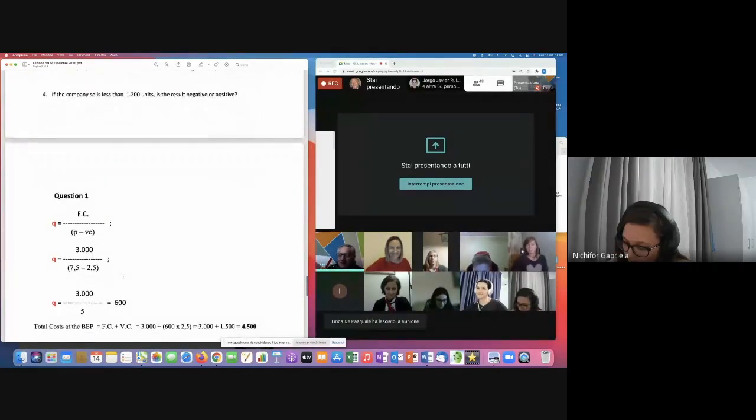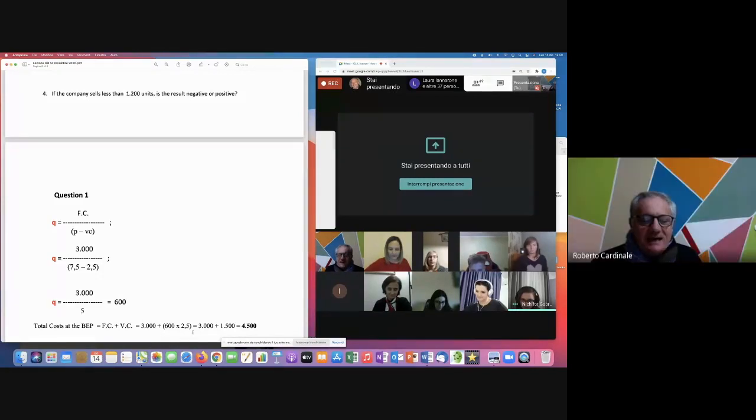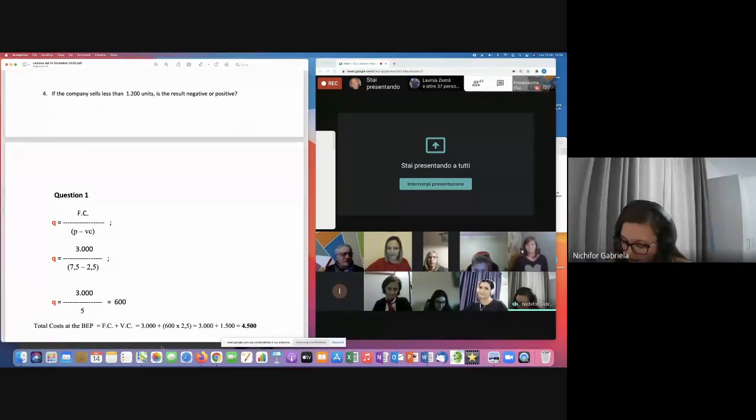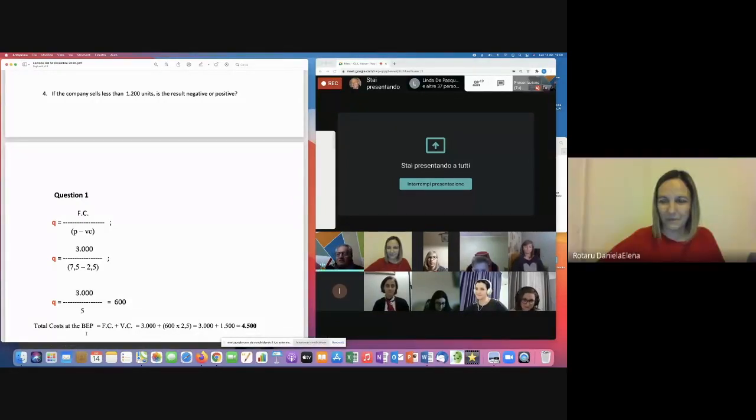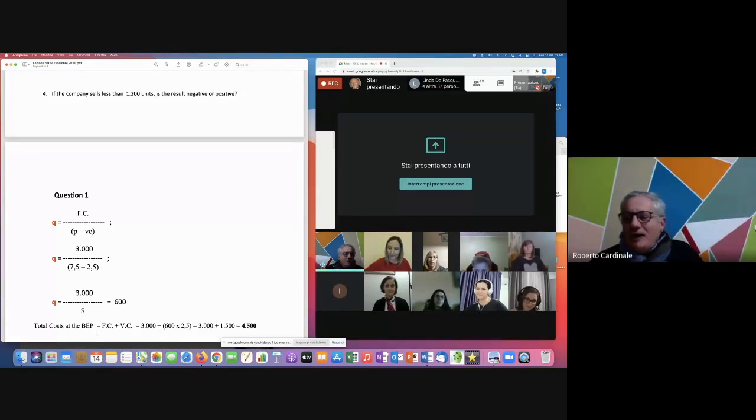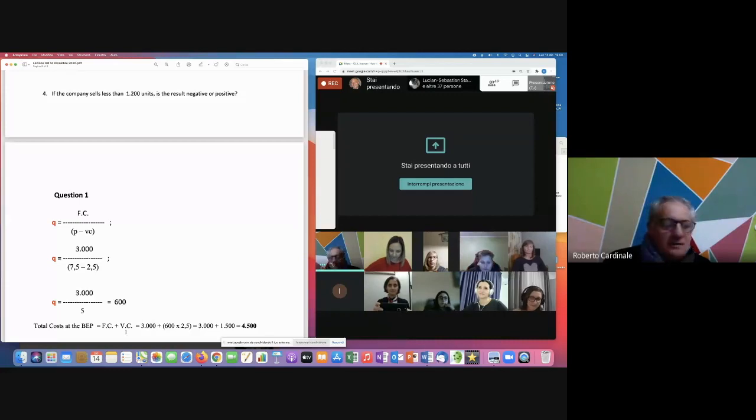So we have to multiply 2.5 by 600, and plus 3,000. Total costs at the break-even point are equal to fixed costs, which are 3,000, plus variable unit costs.